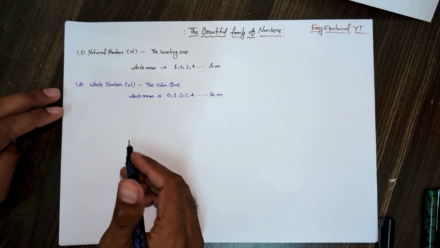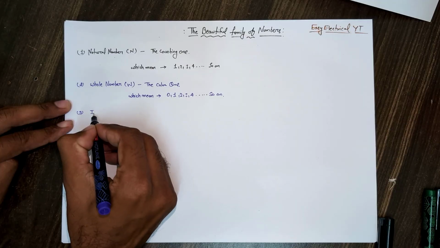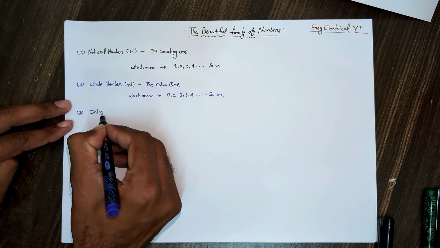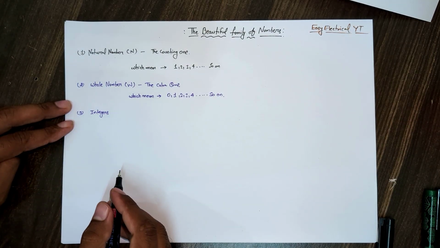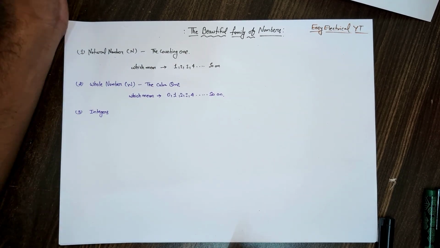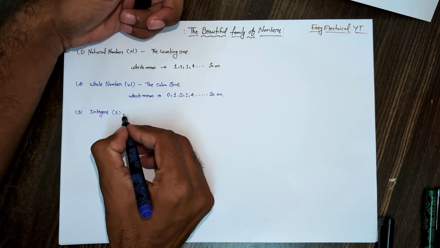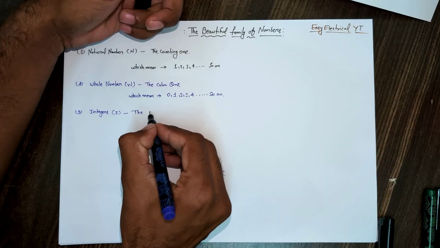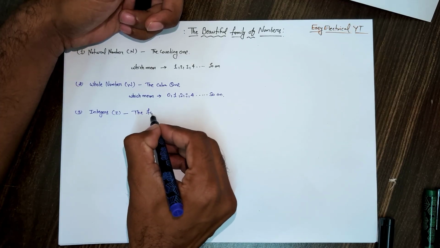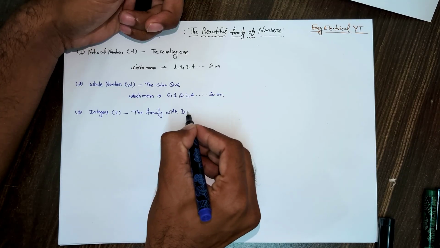Okay, now the third one is integers. Integers, we can say, let's go with the depth in the family. Integers are represented by Z, and we can say it is the family with depth.